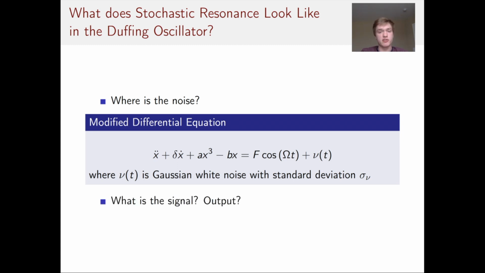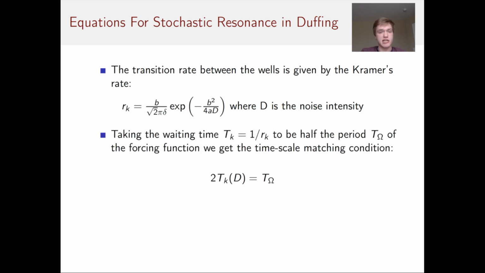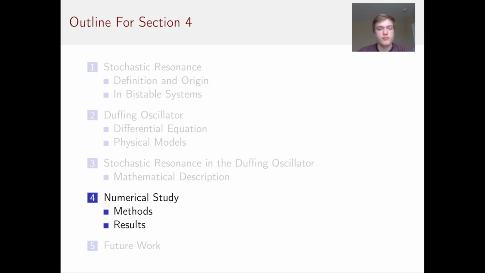Where's the signal and where's the output? Well, our signal here is our periodic forcing function f cosine omega t, and our output is the position over time of the oscillator. The transition rate between the wells of the oscillator is given by the Kramer's rate Rk, where D is the noise intensity. Taking the waiting time Tk to be half the period T omega, we get the timescale matching condition, which we can solve for the optimal noise value.